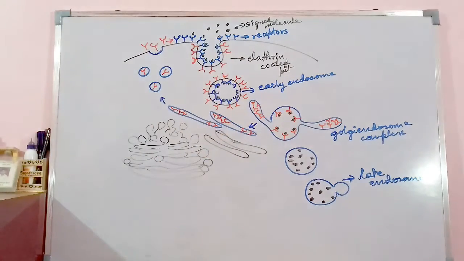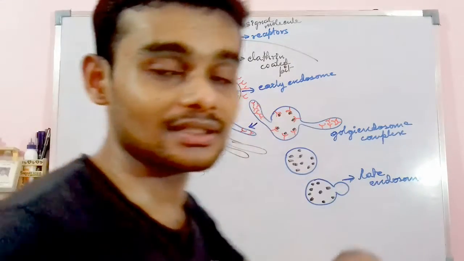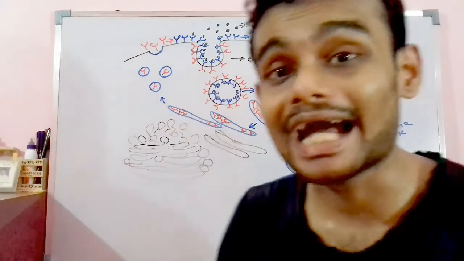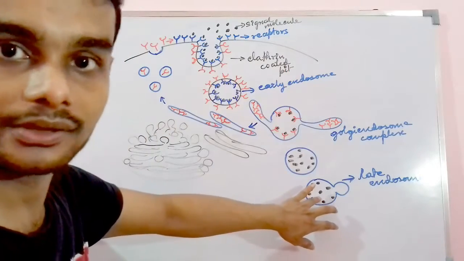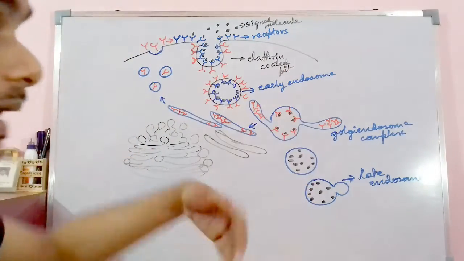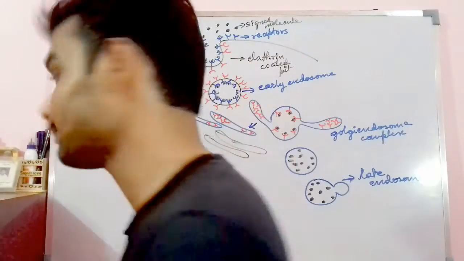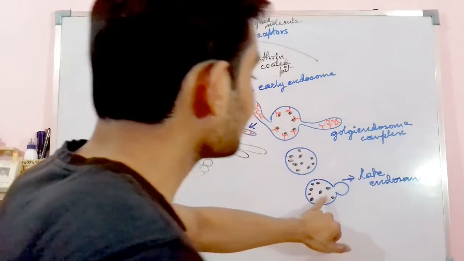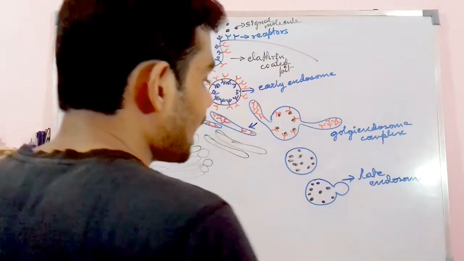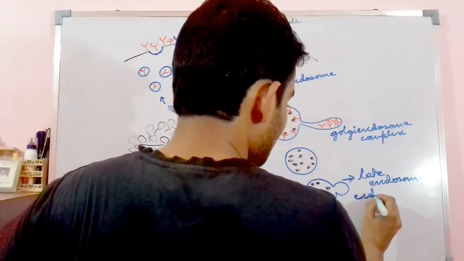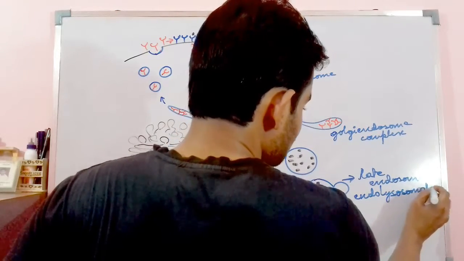Now what will the late endosome do? This lysosome has the digestive enzymes, which will dissolve this particular antigen or protein molecule, which might be a hormone or other kind of biochemical molecule, a signaling molecule, an enzyme, or an antigen. This late endosome is known as the endolysosomal complex.